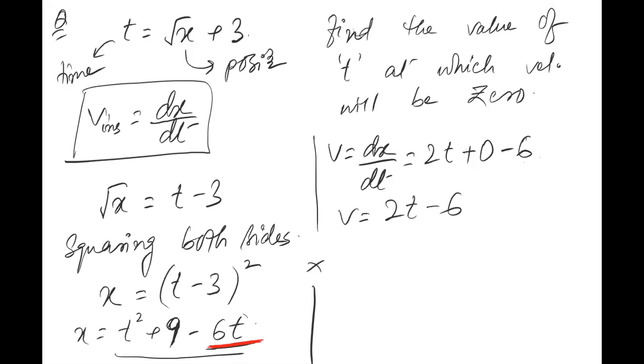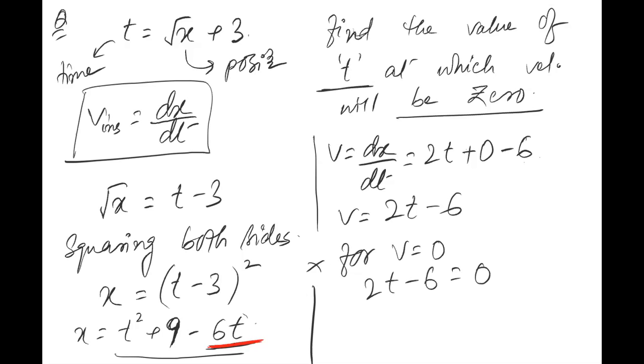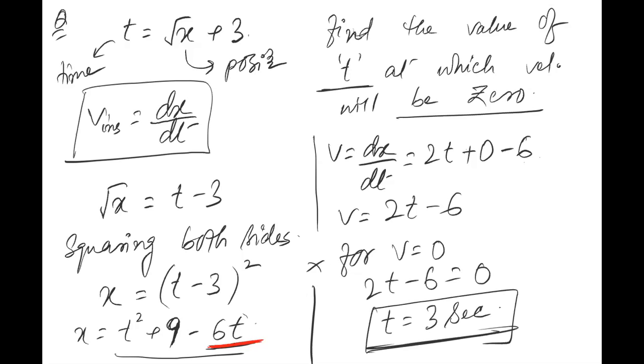So now the question is asking at what value of t velocity will become 0. So I can say for v equal to 0, I can write 2t minus 6 is equal to 0. So I can write t is equal to 3 seconds, okay beta. This is that particular value of time at which velocity will become 0. Is it clear to all? Yes, sir. Okay, just note it down so that we can proceed with the next topics.